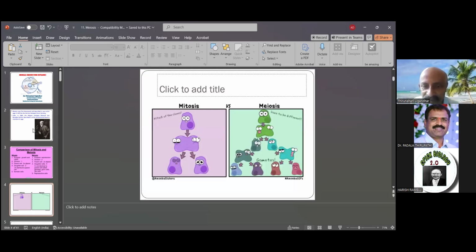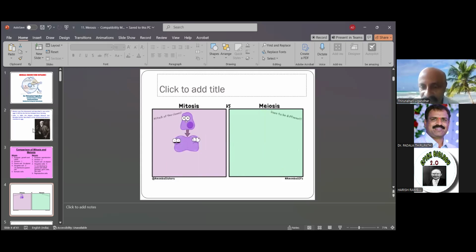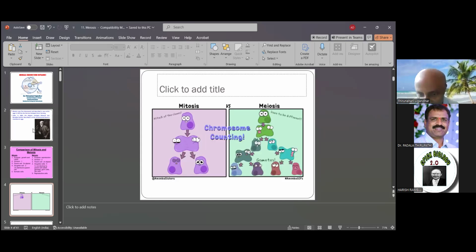In the figures, the chromosomes are counted. In mitosis there are 46 chromosomes. In meiosis there are 23, or two sets of chromosomes. Meiosis is gamete formation with 23 chromosomes.